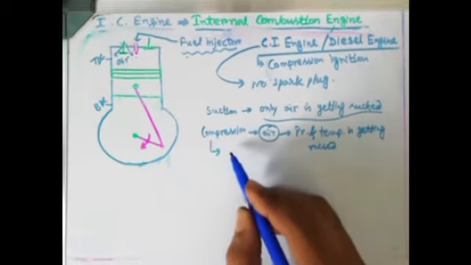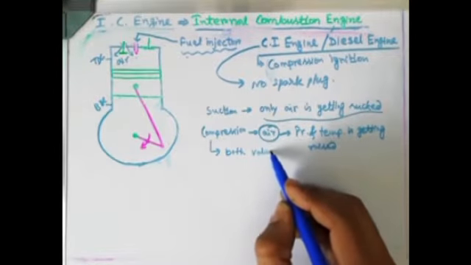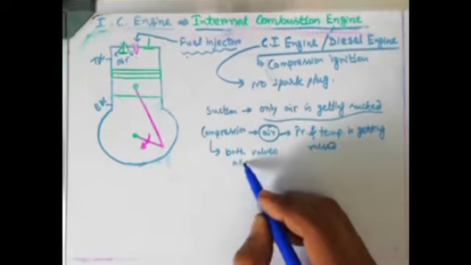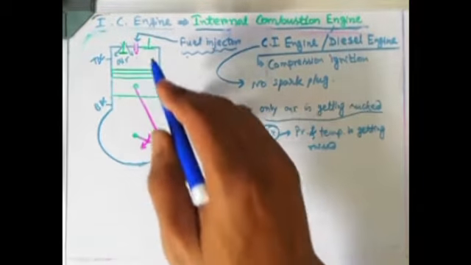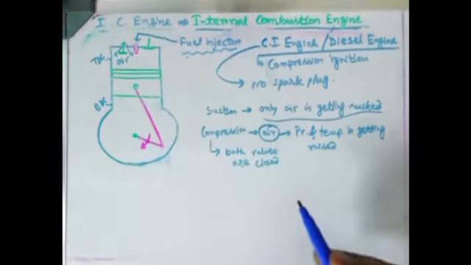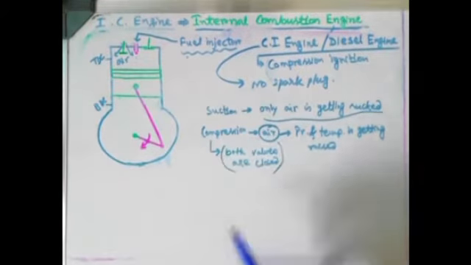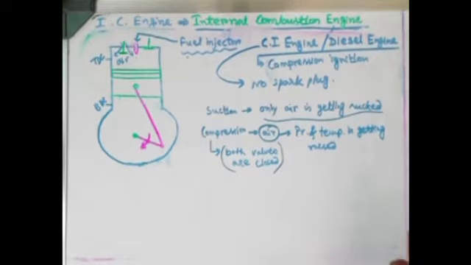Because both the valves are closed, which I think you already know. If some valve is opened, the pressure or temperature won't rise, because if some passage is open, whatever you are compressing will go out. That's why both valves should be closed. So inside a confined chamber, the air is being compressed, so pressure and temperature are getting raised.